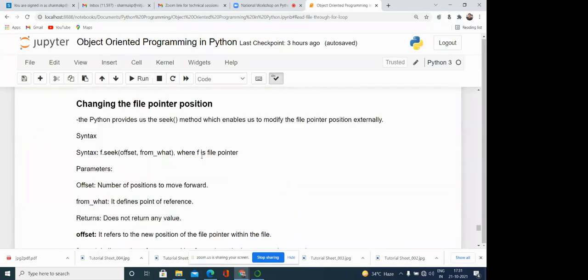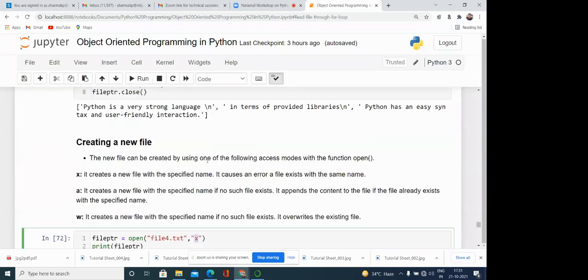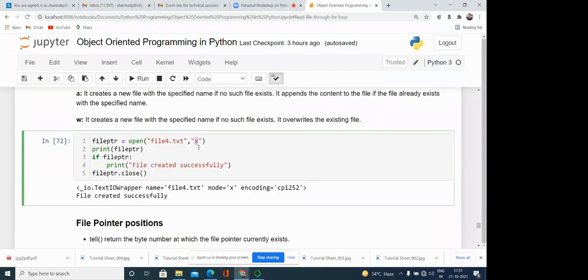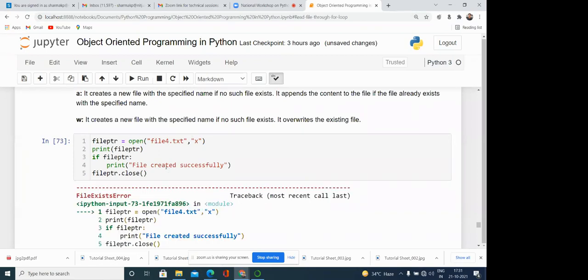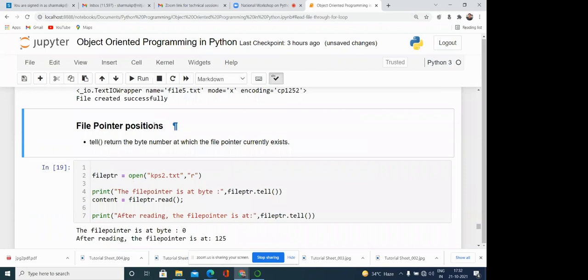X means, if file 4 is already there, like if again I want to execute this, here you can see, because I have already created file 4, it is not going to be executed because file 4 already exists. So I need to give a different name to create a different file. Okay, is this clear to you? Yes, sir. Okay.